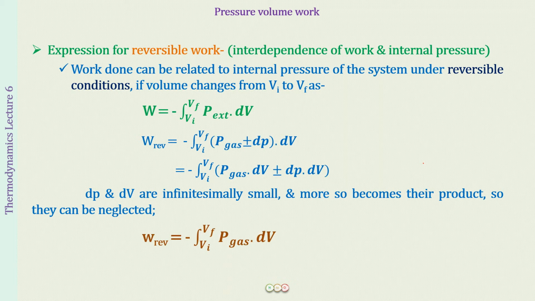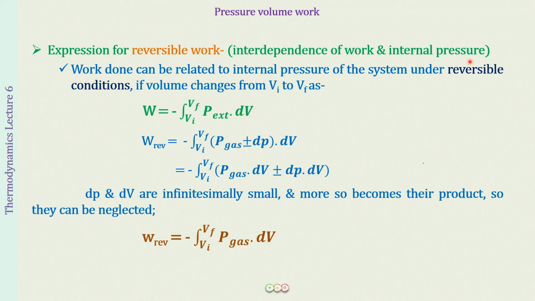Okay, so what will the expression be? Well, now just ignoring this portion, we will be getting P gas into dV, the integration from Vi to Vf, with a minus sign in front. This will be the reversible work done. Okay, so work done in a reversible process is going to be this. So what this means is that the work done in a reversible process is related to the internal pressure.